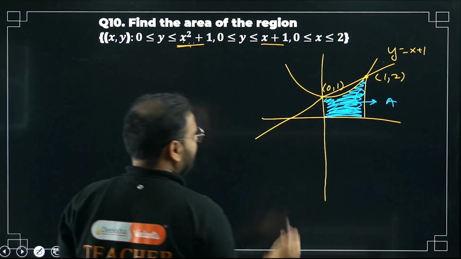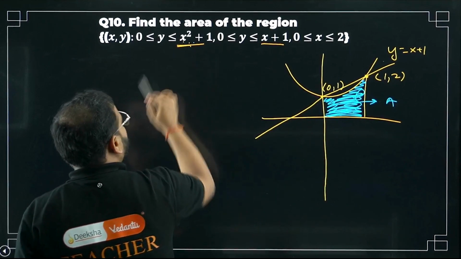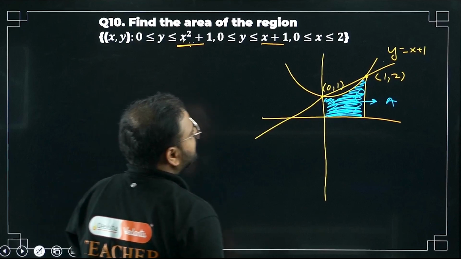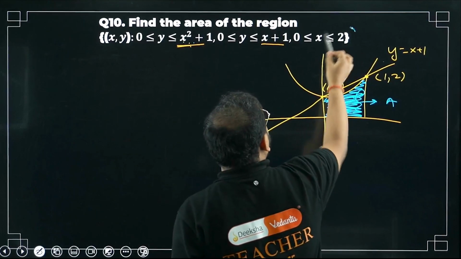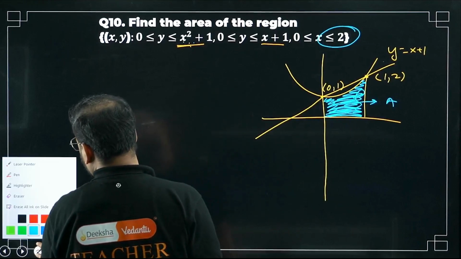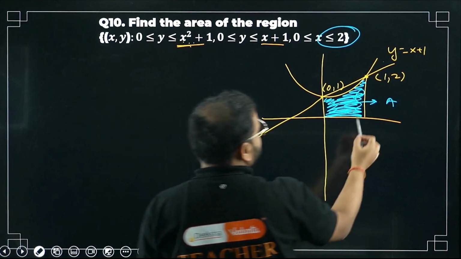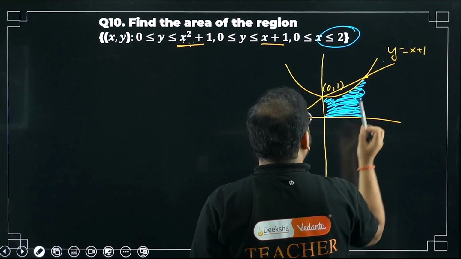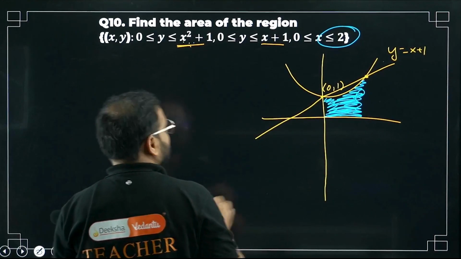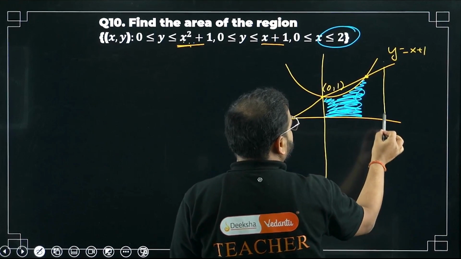So integrate the area under this curve x square plus 1. Okay, from where to where, bacha? We have till 2, right? We have till 2, so it's going to be a little bigger. One second, it will not be the answer. One second, I have to make some change. Over here till here.